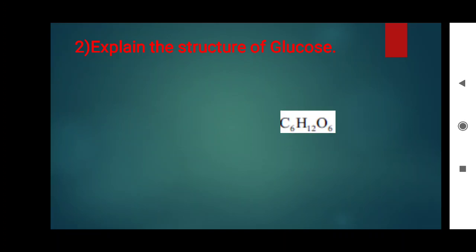By using the evidence, we can arrange the structure. Glucose structure, how will it be? Let us see.